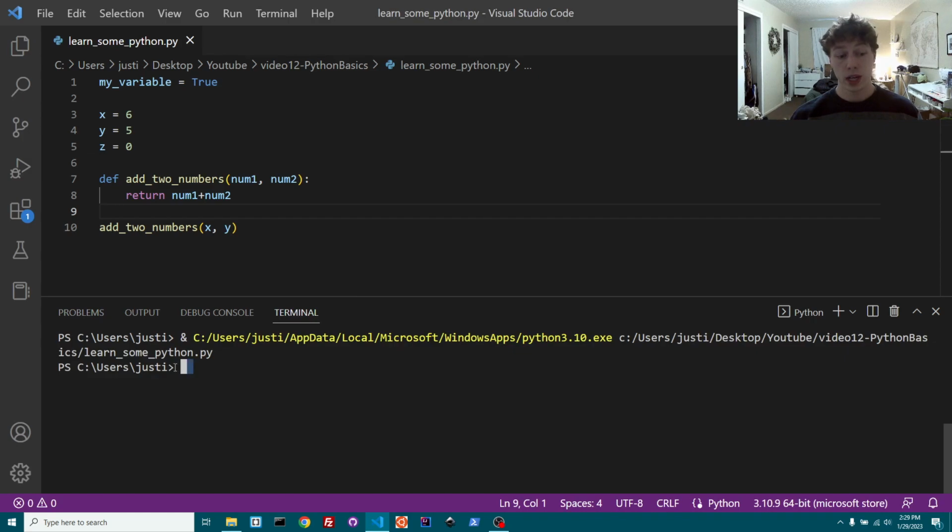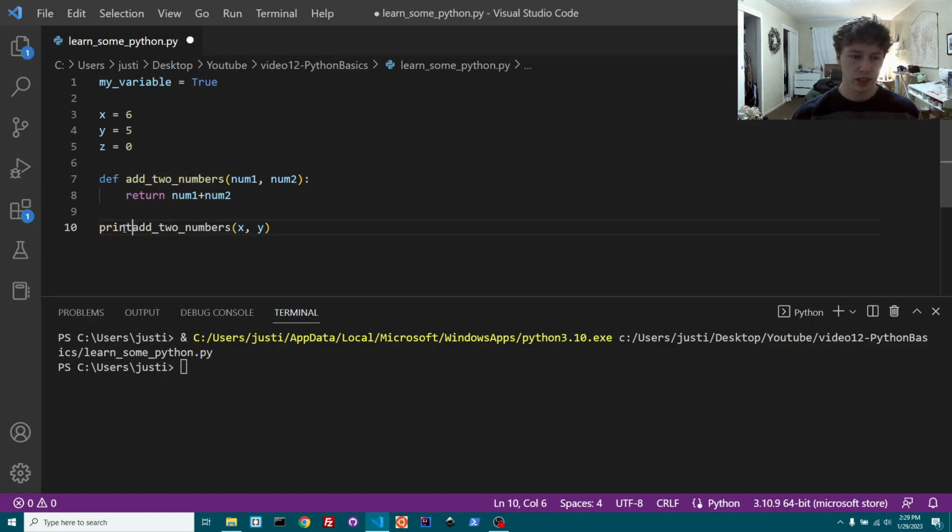Okay, so it outputted nothing on the screen, right? And that might be confusing. You might be like, why did it not output anything on the screen? It's because what we're doing is we're returning a value. So this is equaling num1 plus 1, 2, but we're not outputting it on the screen anymore because return doesn't output it on the screen. What it does is it has this send an output out of it in a way, if that makes sense.